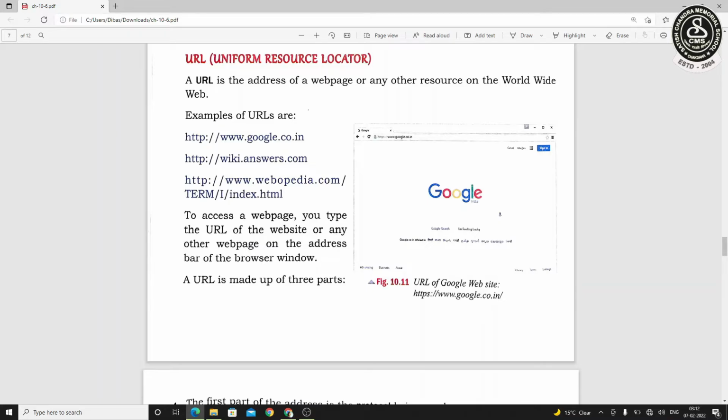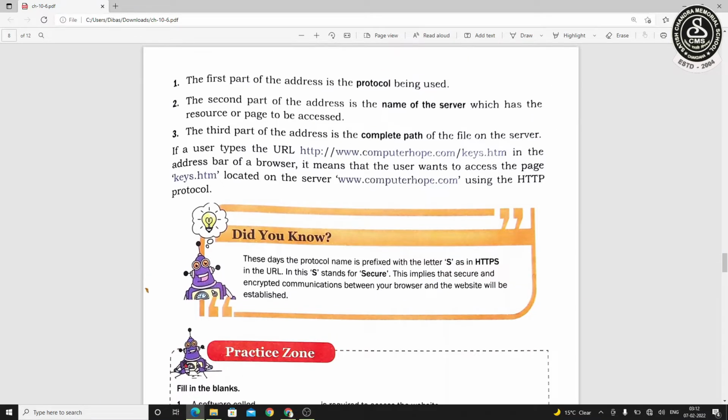Actually, URL is the address of a web page or any other resource on the World Wide Web. A URL has 3 parts. First is the protocol, that means which protocol it is following, the second part is the name of the server, that means the computer in which it is stored, and the third part is the actual path of the file. Here is an example: http://www.computerhub.com/keys.html.